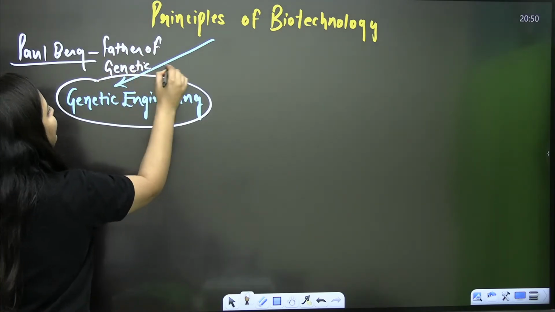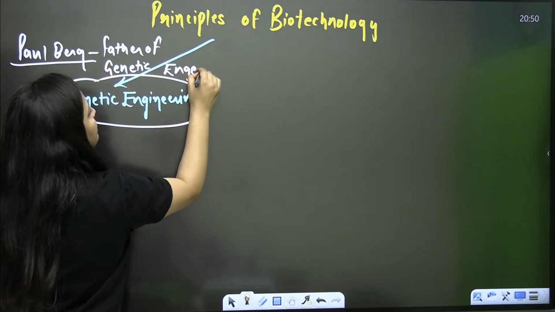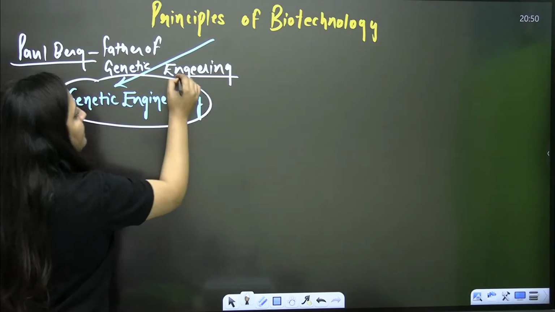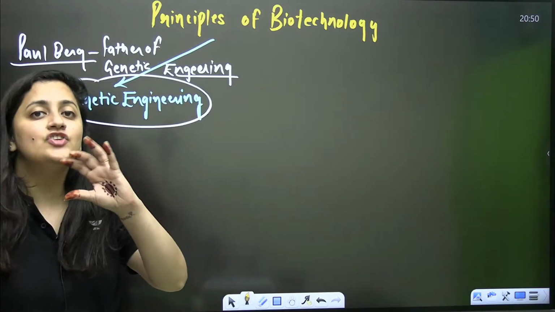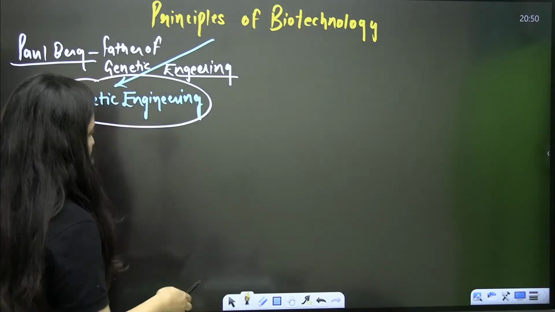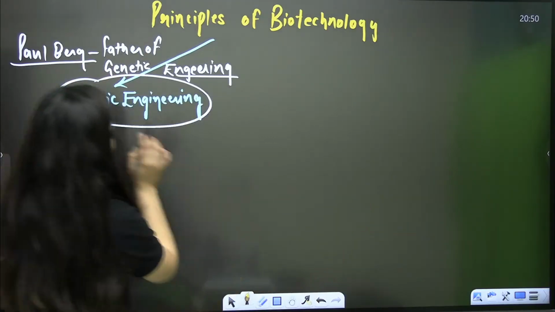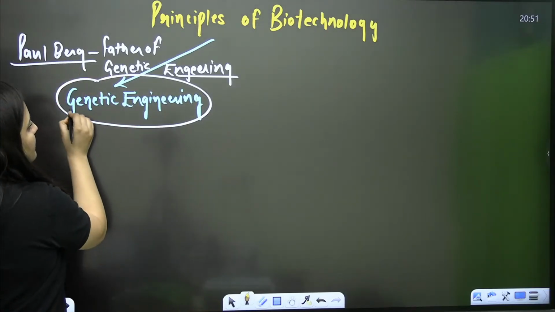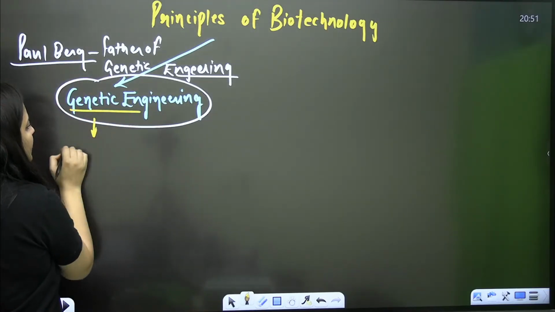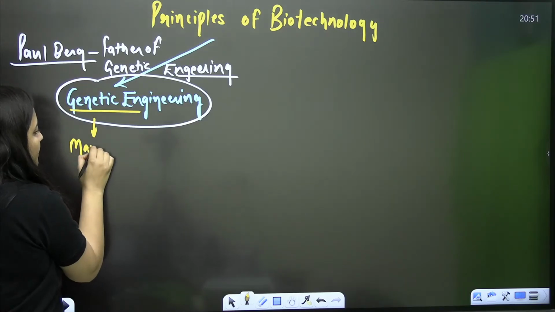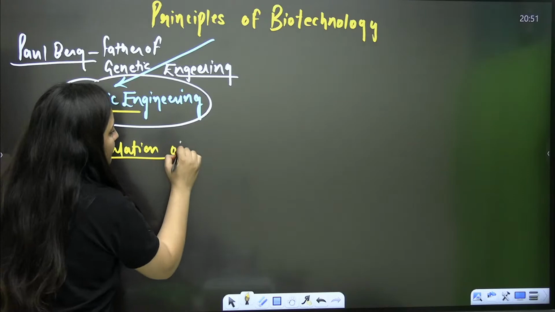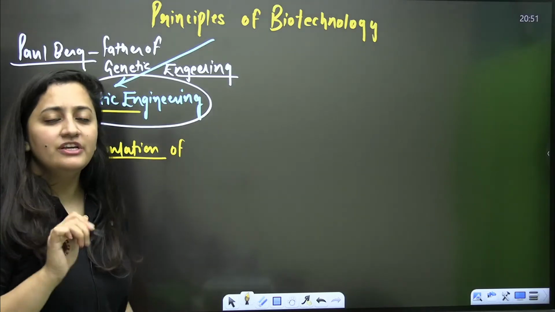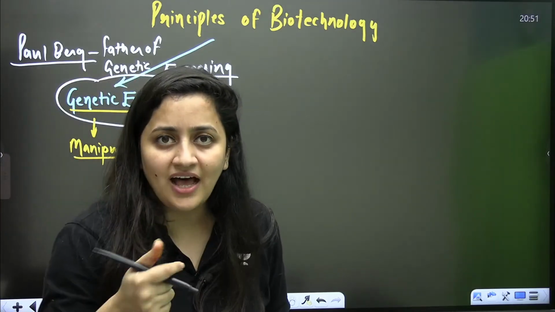First of all, let me explain the meaning of genetic engineering, then I will tell you what Paul Berg did. Genetic engineering includes manipulation. Manipulation of what? Manipulation of nucleic acids, of the DNA and of the RNA.